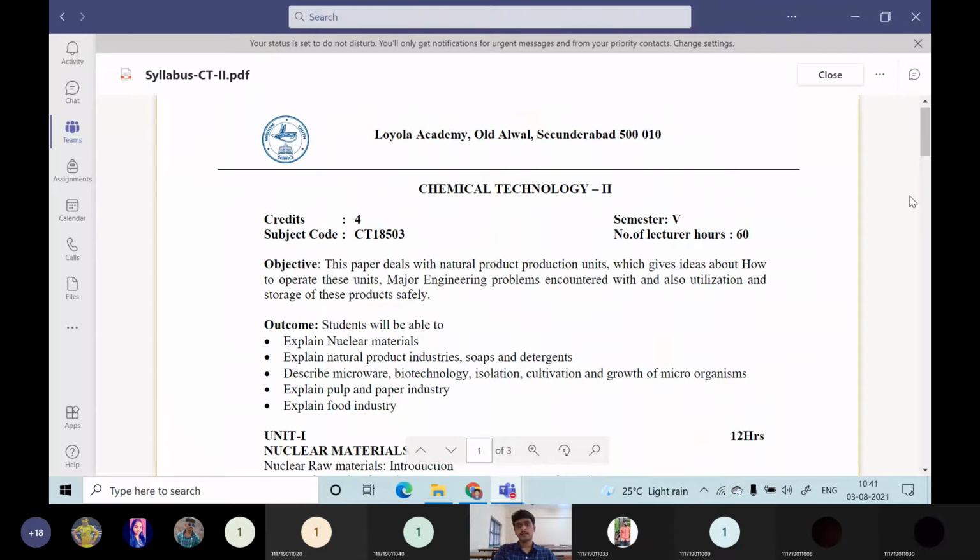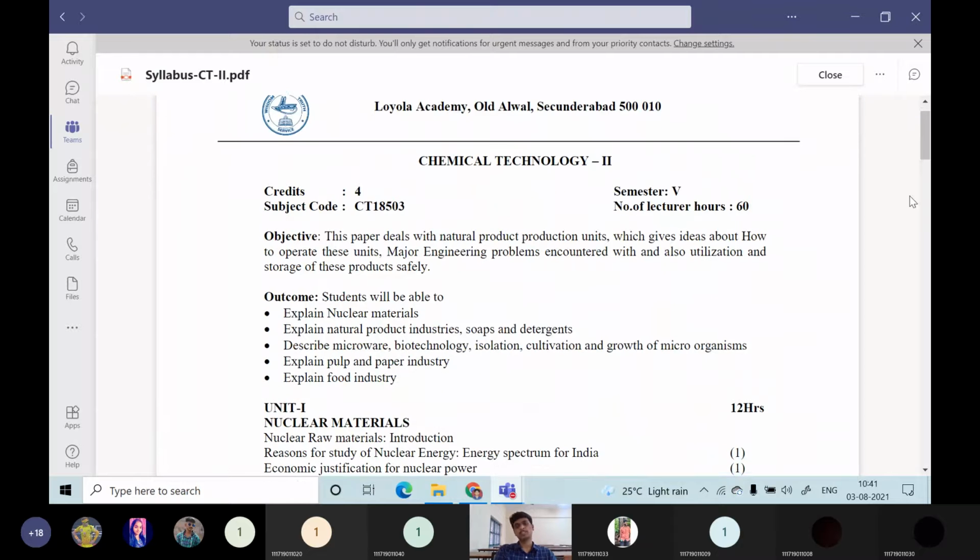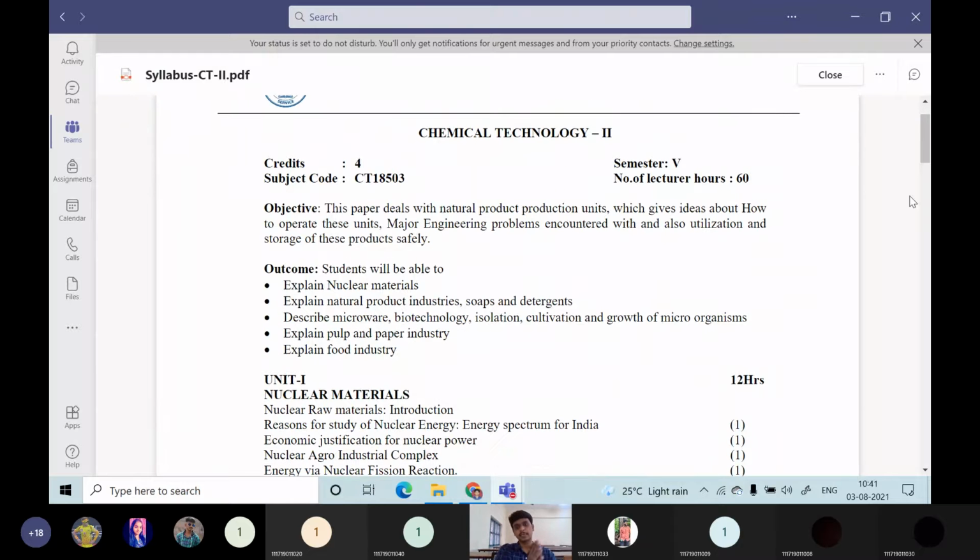Then this is chemical technology 2. You may be aware of chemical technology 1, because you have already learned it in the previous semester. The objective of this course is that this paper deals with the natural product production units, which gives an idea about how to operate these units, the major engineering problems encountered, and also the utilization and storage of these products safely.